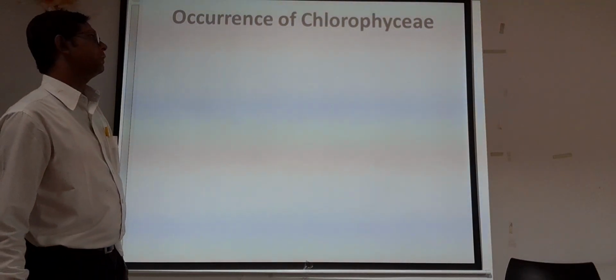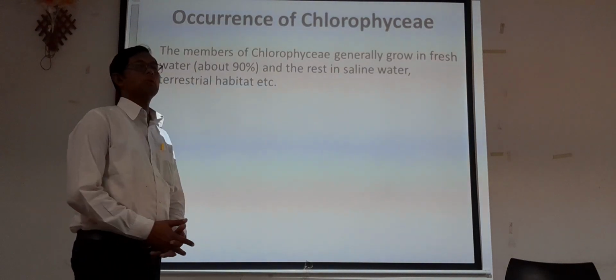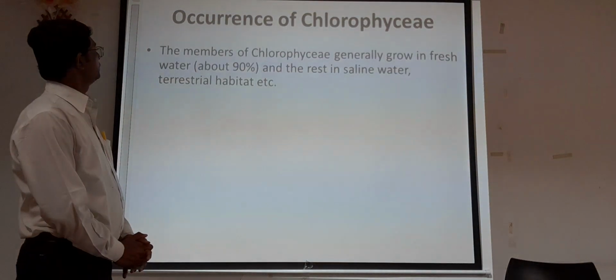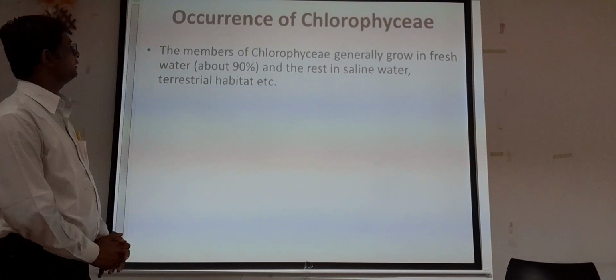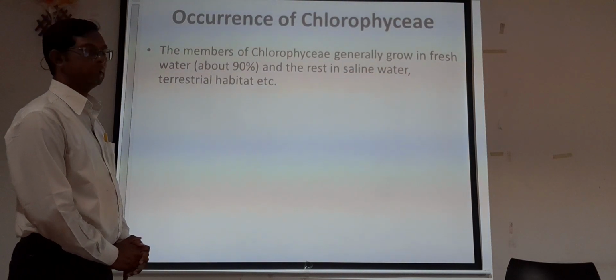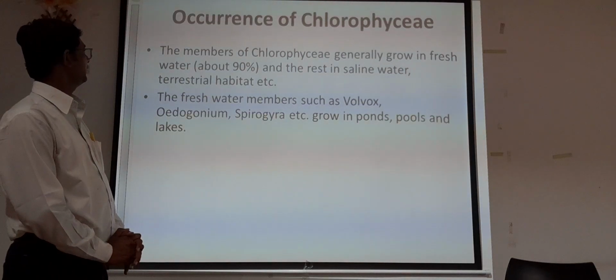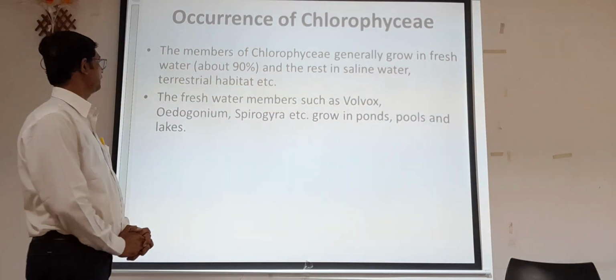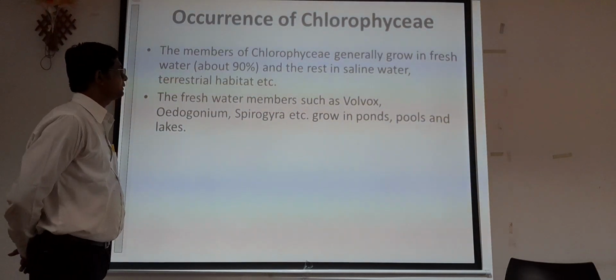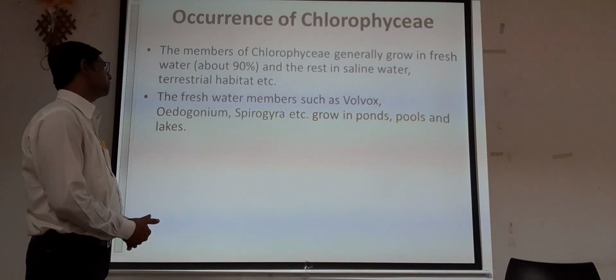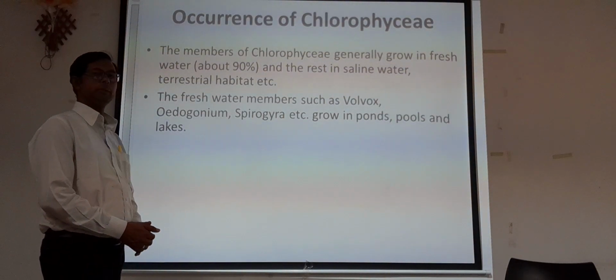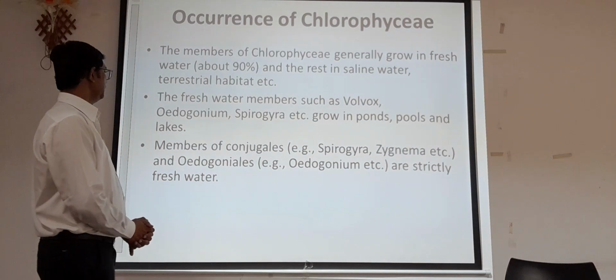Now where does this chlorophycy occur, or what is its occurrence? The members of chlorophycy generally grow in fresh water, about 90% of them, and the rest are in saline and terrestrial habitats. The freshwater members such as Volvox, Oedogonium, Spirogyra grow in ponds, pools and lakes.